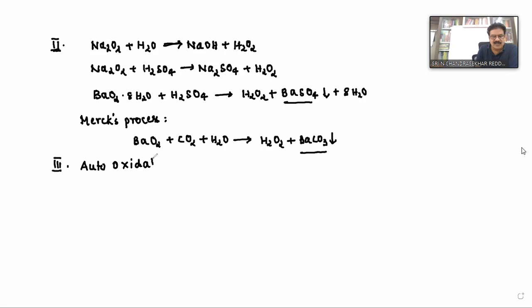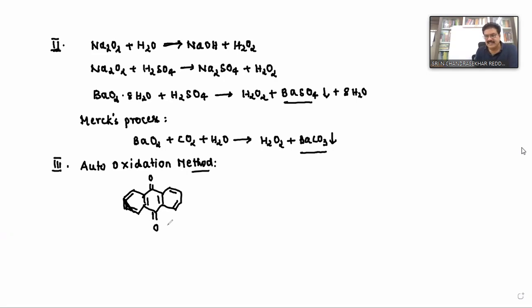In this auto oxidation method, now we are taking a diketone of an organic compound, right? Suppose if we take, sorry, so you can write double bond. This is double bond. Here it is double bond. Here it is double bond. And here I'll make it double bond group. This is simply called anthraquinone.